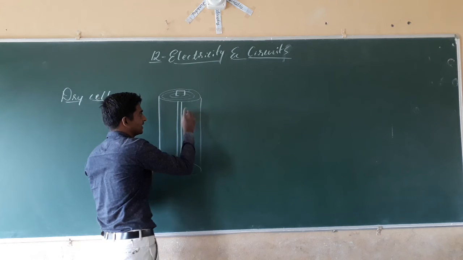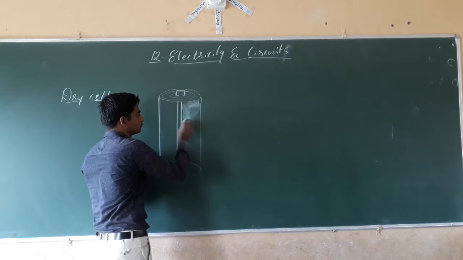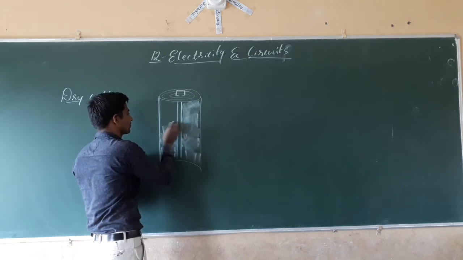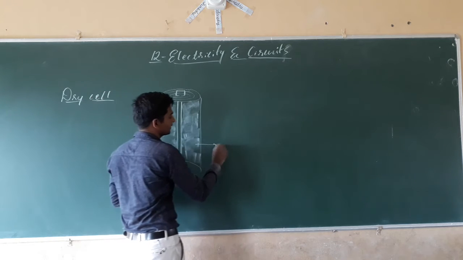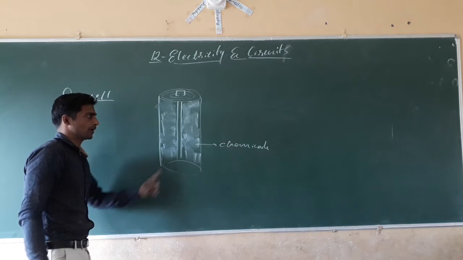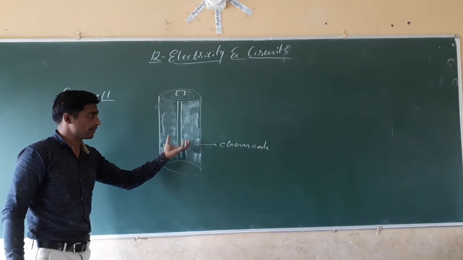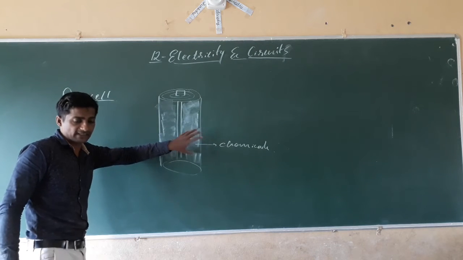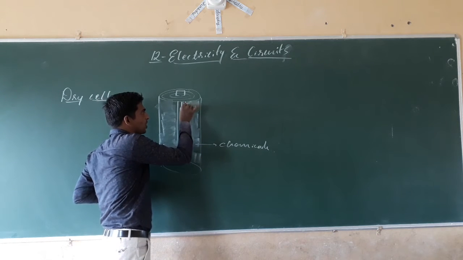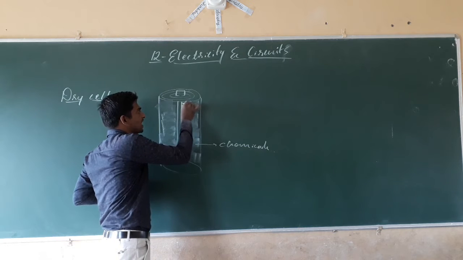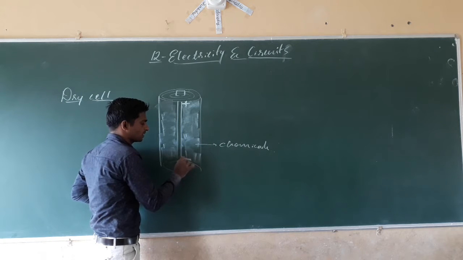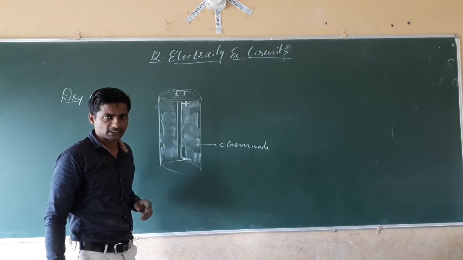Then inside, it is filled with chemicals. These chemicals produce ions. Chemical reactions are going on inside the cell, by which they produce the ions. At the top we will see the positive sign. At the bottom plate, on the bottom side, we will see the negative sign on the electric cell or dry cell.